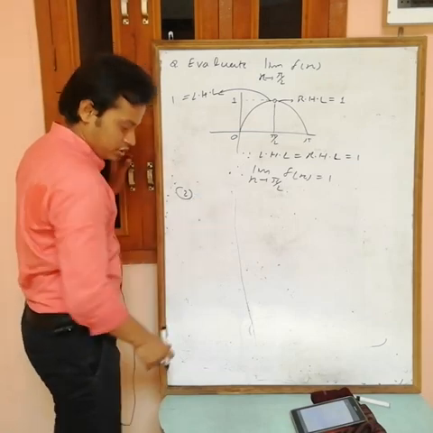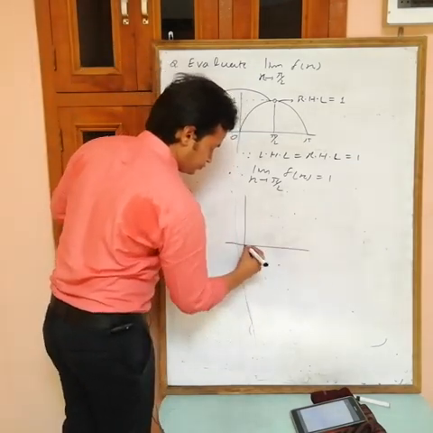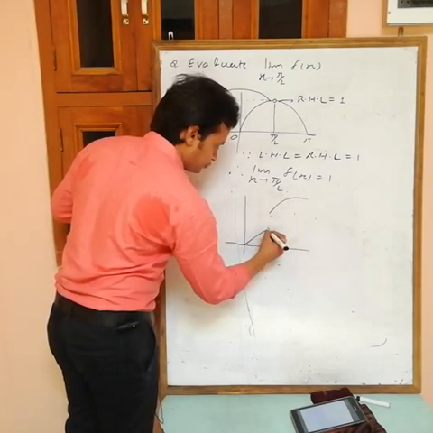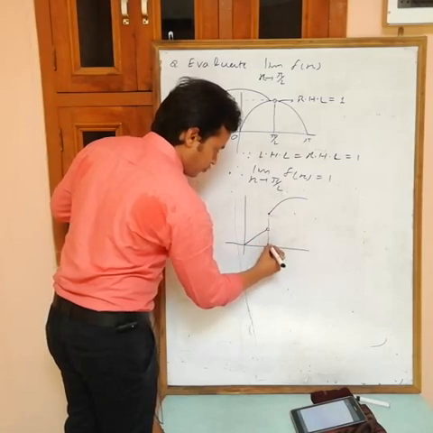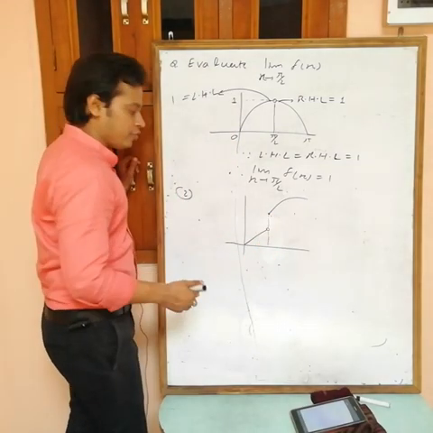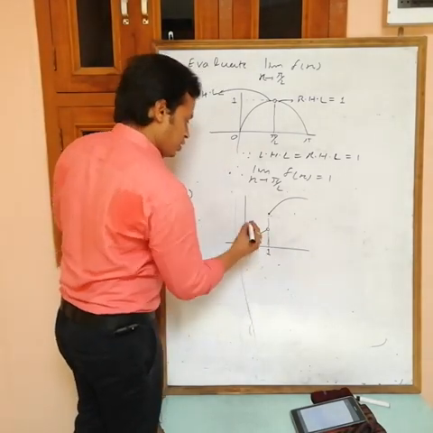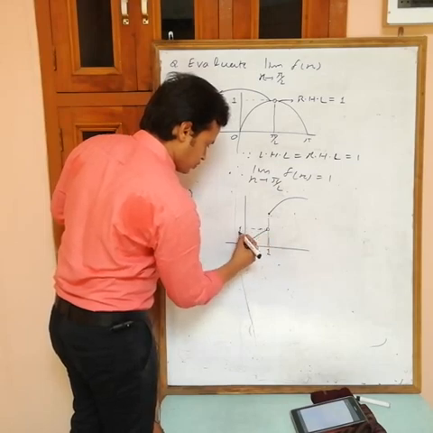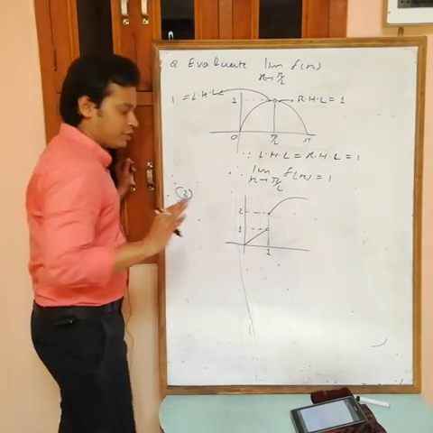Second one. White hole, it means there is no value. Okay, suppose this is equals to 1 and this is equals to 2, like this one suppose.